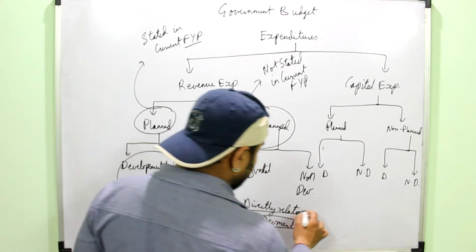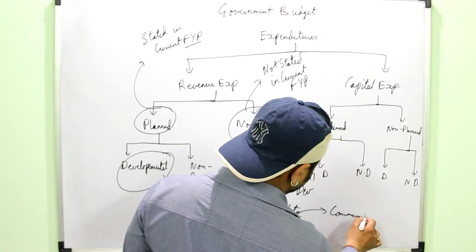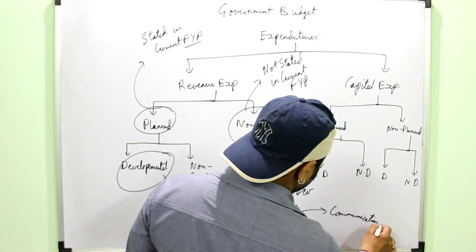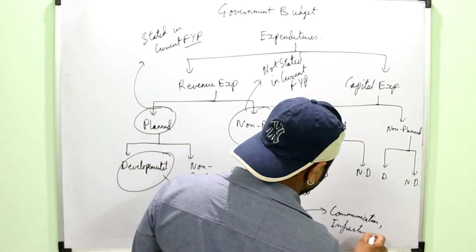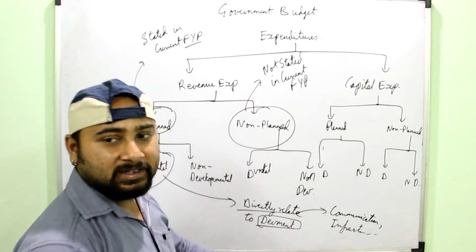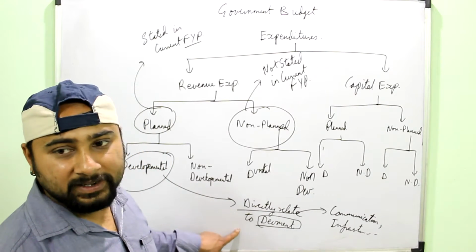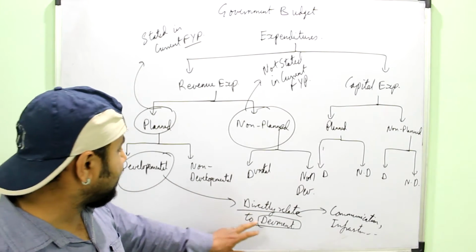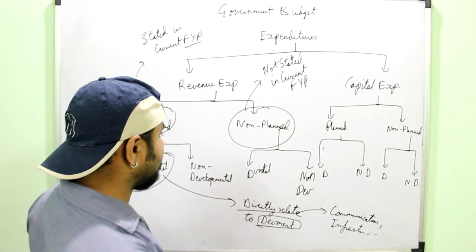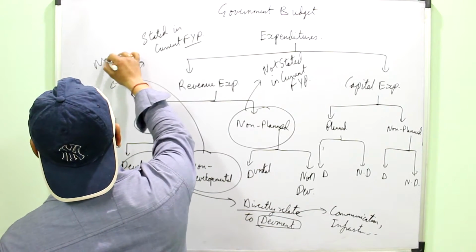That is, expenditures like those done on improving communication, improving the infrastructural facilities of the economy, maybe the electricity, the power, which are directly affecting the economic activities. They will be known as developmental expenditures. Construction of better roads, again directly related to development. While non-developmental expenditures are those which are not directly related to development.